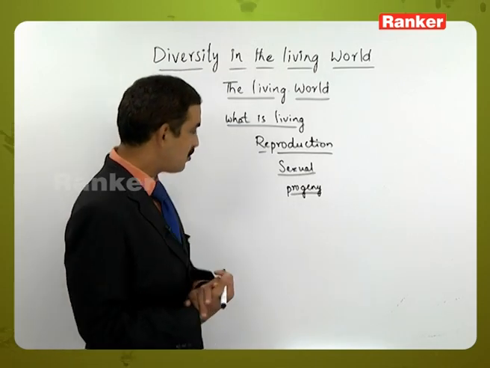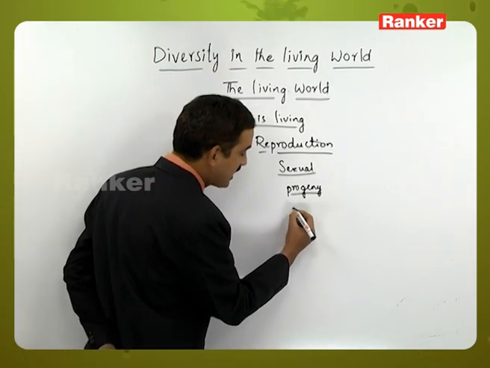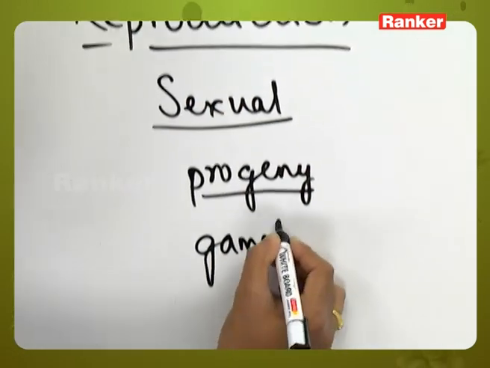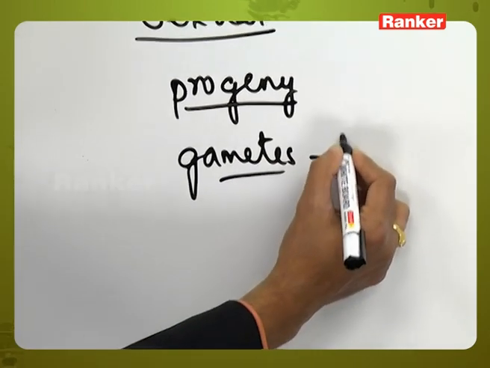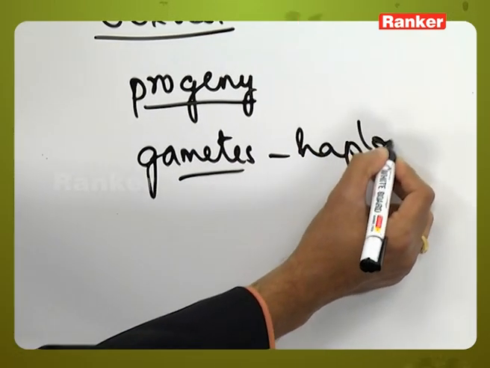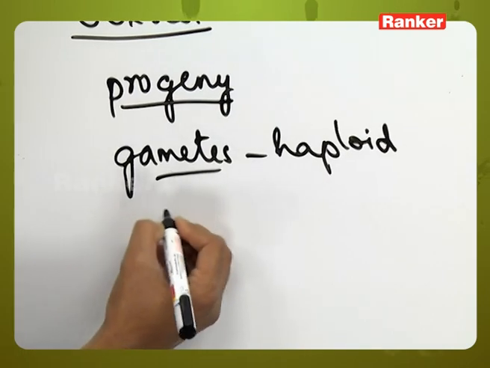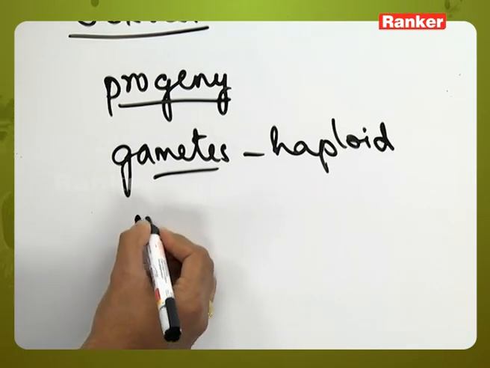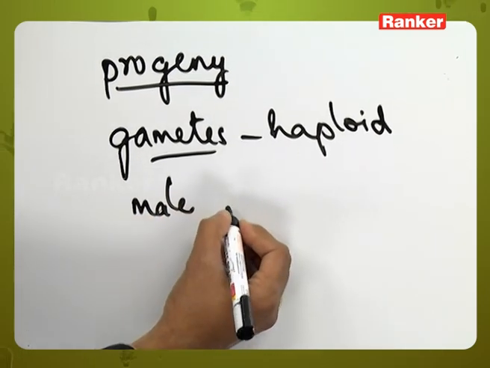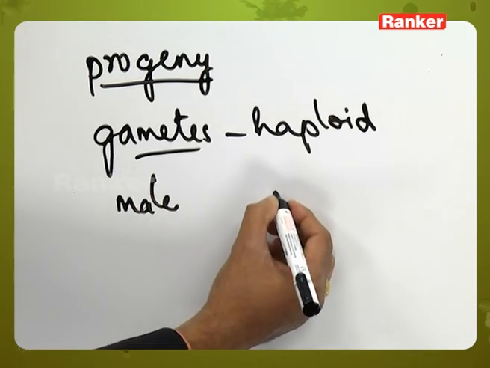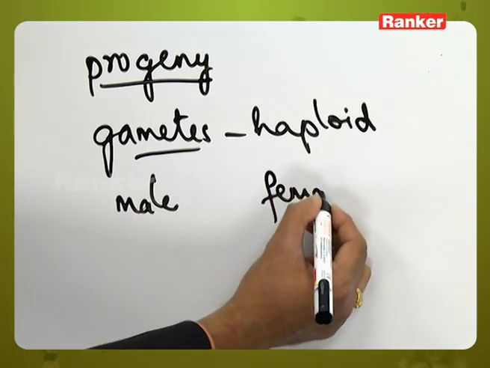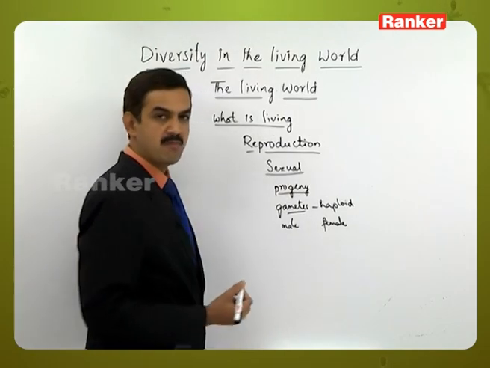This process takes place by formation of special structures called gametes, which are generally haploid in nature. The male gametes are produced from the male parent, and the female gamete, that is the egg cell, is produced from the female parent.